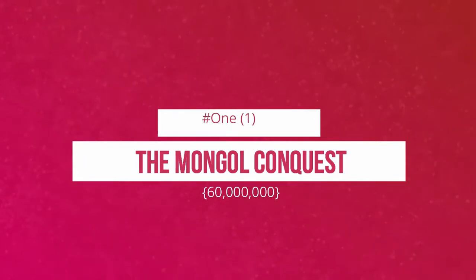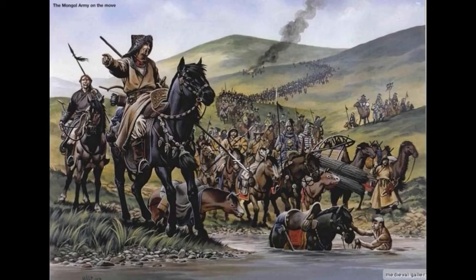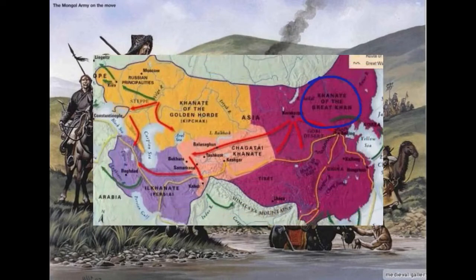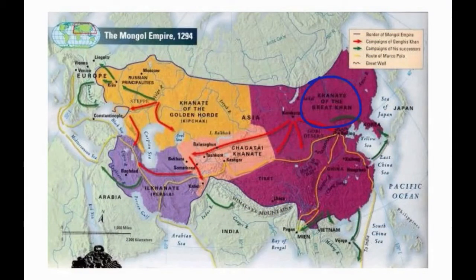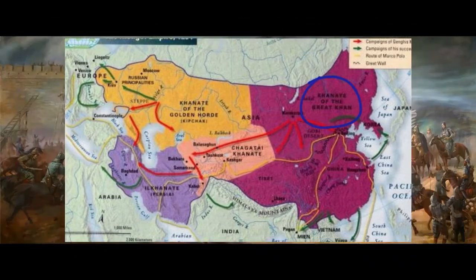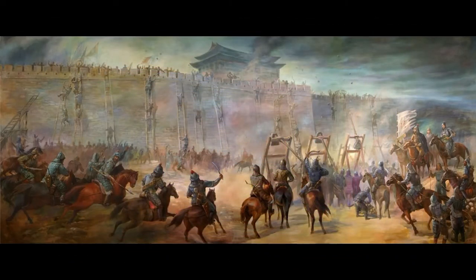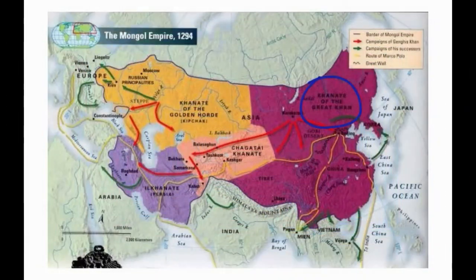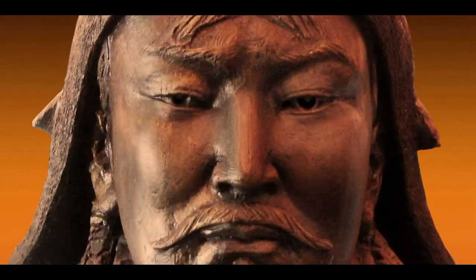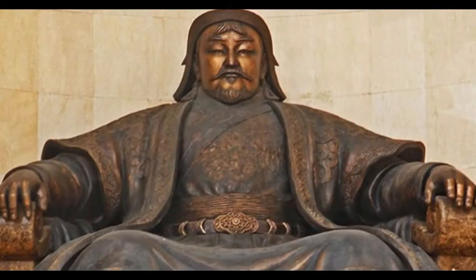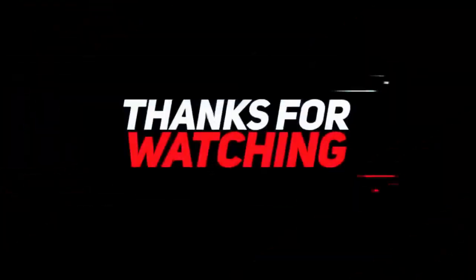The Mongol Conquest. The Mongol conquest was led by Genghis Khan and his sons and grandsons. The Mongols briefly ruled Russia, China, Korea, Southeast Asia, Persia, India, the Middle East, and Eastern Europe. The empire unified the nomadic Mongol and Turkic tribes of historical Mongolia under the leadership of Genghis Khan, who was the proclaimed ruler of all Mongols in 1206. The empire grew rapidly under his rule and then under his descendants who sent invasions in all directions.